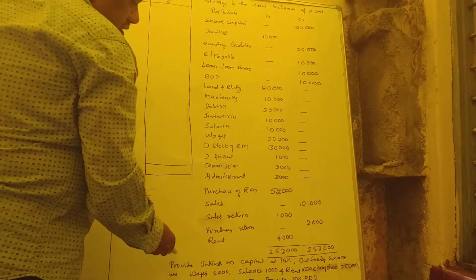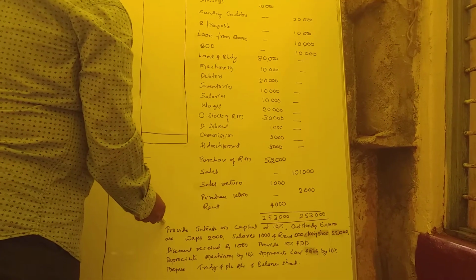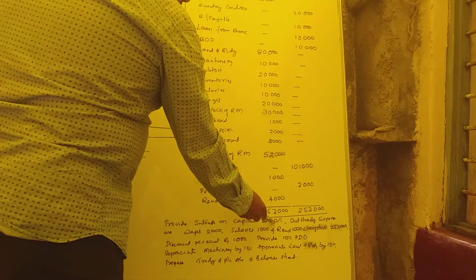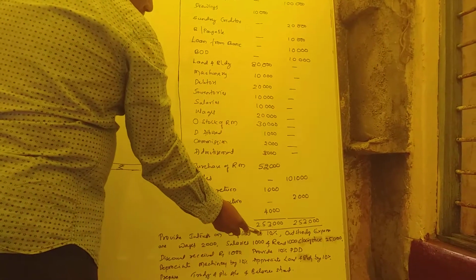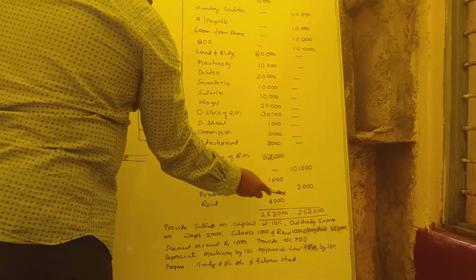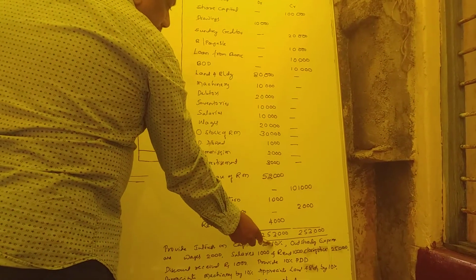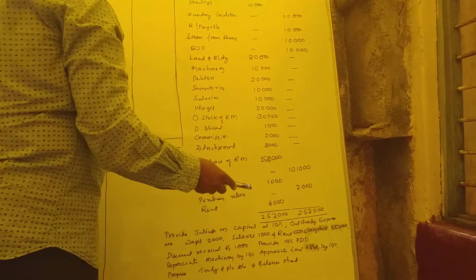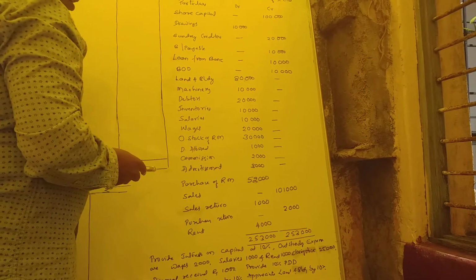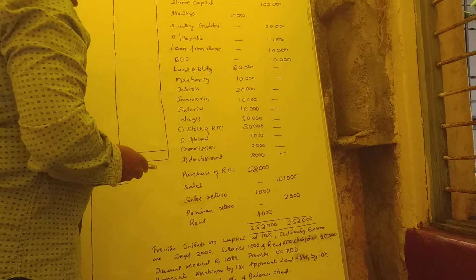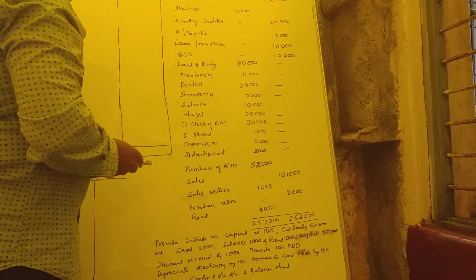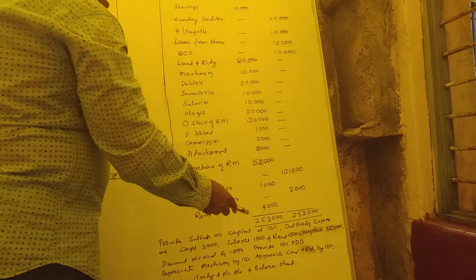All adjustments are double entry. See here, 10% is there. 1 lakh minus 10,000, we are getting 90,000. For 90,000 the company should pay 10% interest. So that is double entry. One entry is a liability to the company, that's why it is on the liability side. And one more, it's an expense to the company, that's why it is in the profit and loss account.